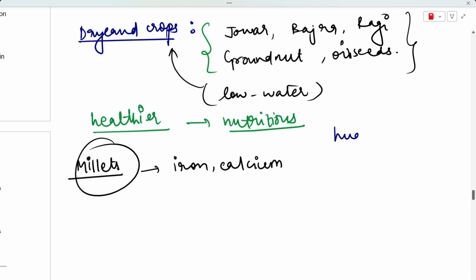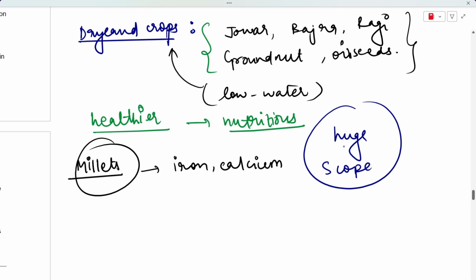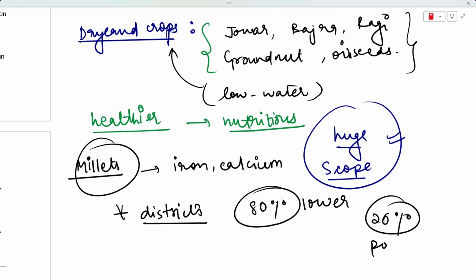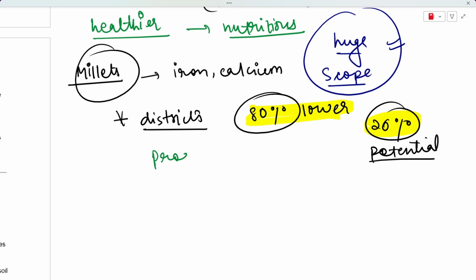So can you see that there is a huge scope for improvement in the dryland region given the kind of crops that the dryland region produces? And according to some studies, in a lot of districts the actual production is like 80% lower than the potential production. So they're only producing like 20% of their potential, and they can produce a lot more. So production can be increased in these areas, and if it is increased, then these areas are going to add to the GDP a lot.